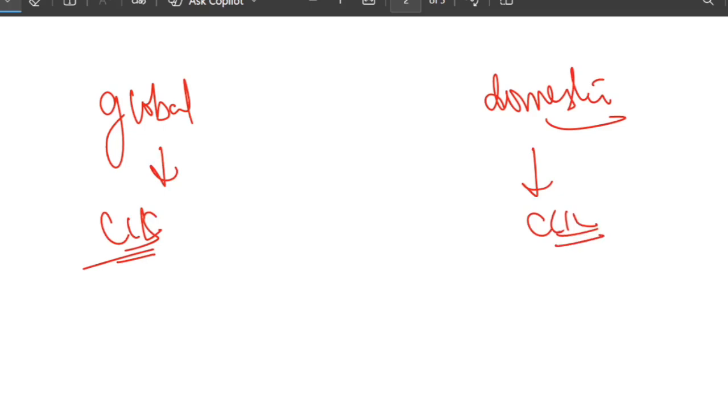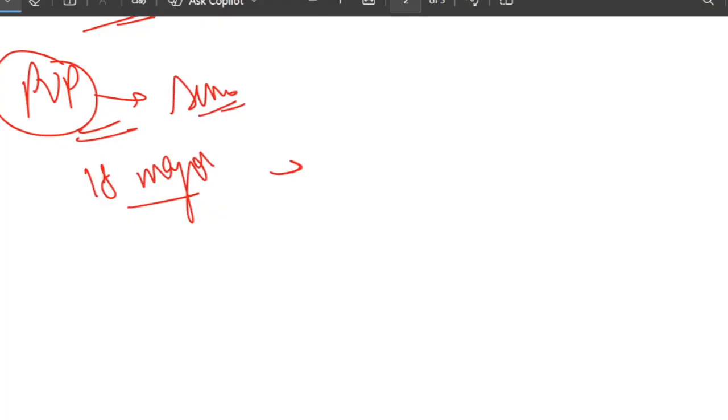Now, how does CLS work? CLS settles trades using PVP, that is payment versus payment. Both the currencies settle simultaneously. It works across 18 major currencies. It uses multilateral netting, which reduces liquidity requirement by over 90%.